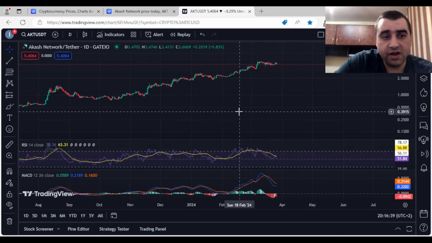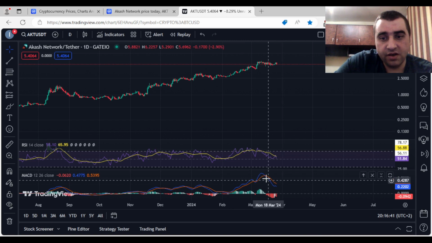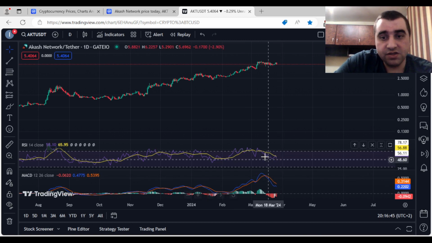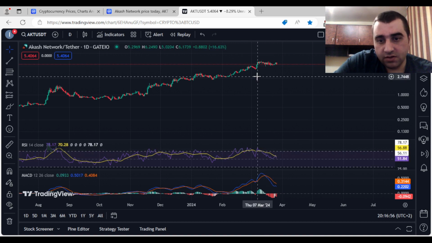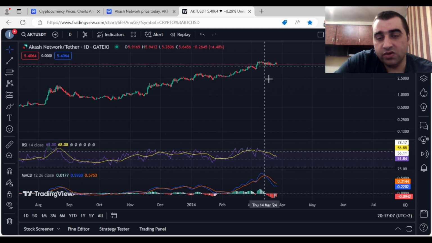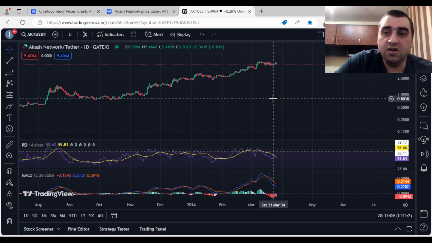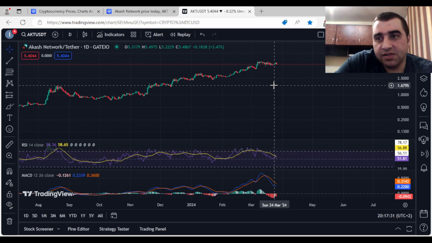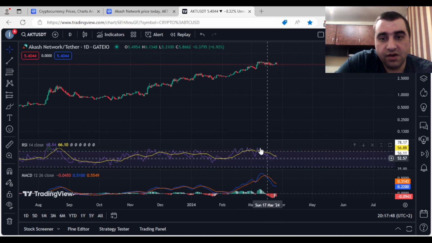Let's look also on daily, and on daily MACD it is bearish, it is in downtrend, and the RSI it is also bearish. This downtrend movement from those two indicators started from 9 or 10 March, when I told you that the price kept above $5 level. As long as actual price maintains above $5, I believe that we are good, despite the fact that indicators are looking bearish.